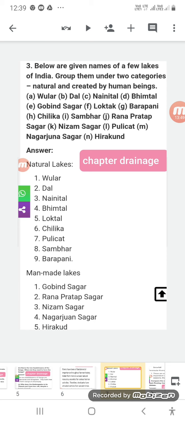We have Barapani, it is in Meghalaya. Now, some man-made lakes, the lakes made by the government, made by the people to suffice the needs of water for the local people, or to generate electricity. We have Gobind Sagar Lake, that is in Uttar Pradesh. We have Rana Pratap Sagar, that is in Himachal Pradesh. Then we have Nizam Sagar Lake, that is in Telangana. We have Nagarjuna Sagar, that is found in Andhra Pradesh, and we have Hirakud, that is in Orissa.